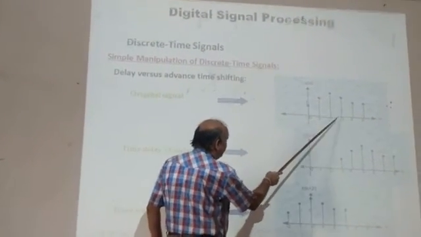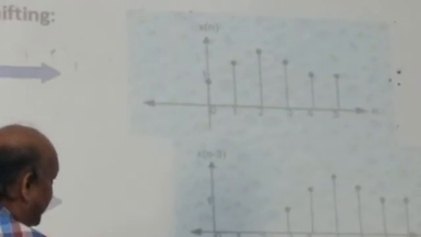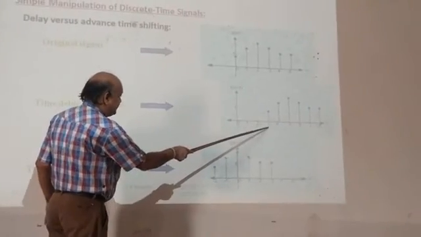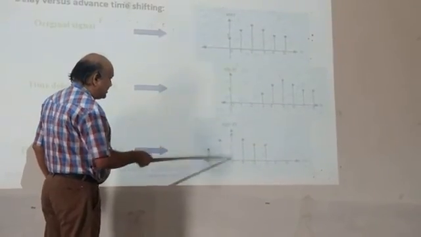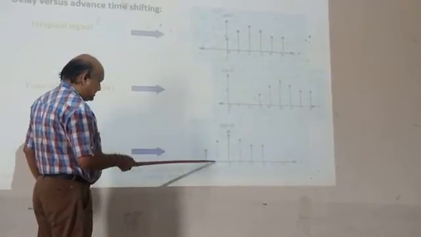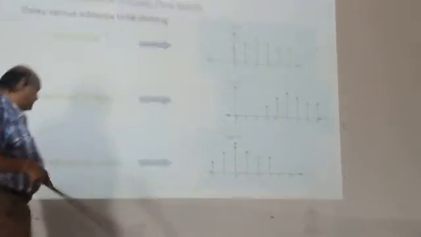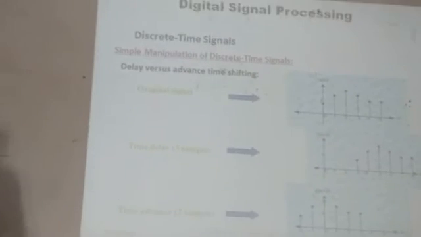This 0 will be delayed here to 3rd, this 1 will be delayed to 4, this 2 will be delayed to 5, like this. And this is delayed by 1 sample, and this is advanced by 2 samples. This 3 will come forward by 3 samples, that means to 0, and 4 will come here like this. It will be advanced by 2 samples. So this is a 2 sample advance operation.